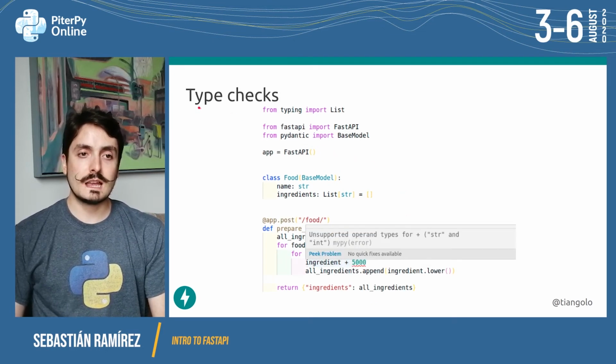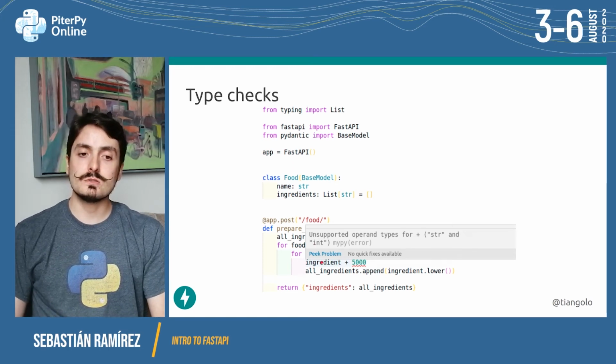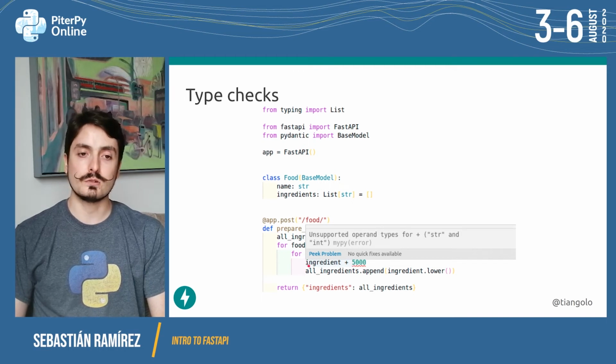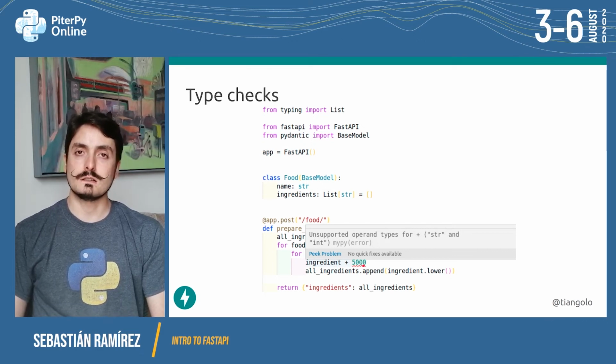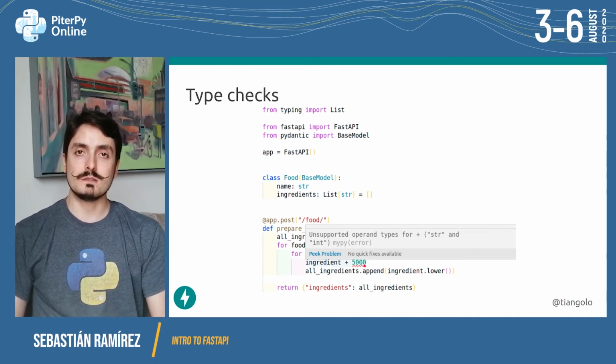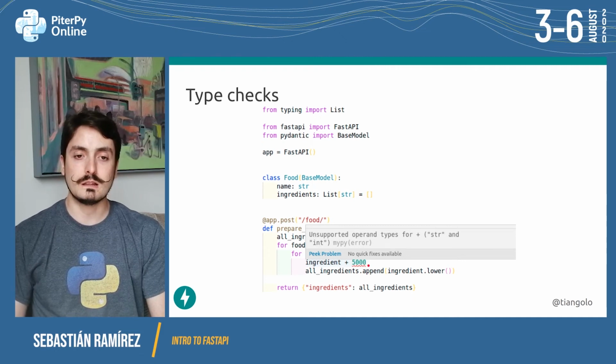We also get type checks. So because the editor is going to know that ingredient, which is inside of this deeply nested, double nested for loop, ingredient is a string, you cannot sum a string and an integer. It's going to show you an error right there in the code as you are typing it. You won't have to wait to run the code to be able to see that there was an error.